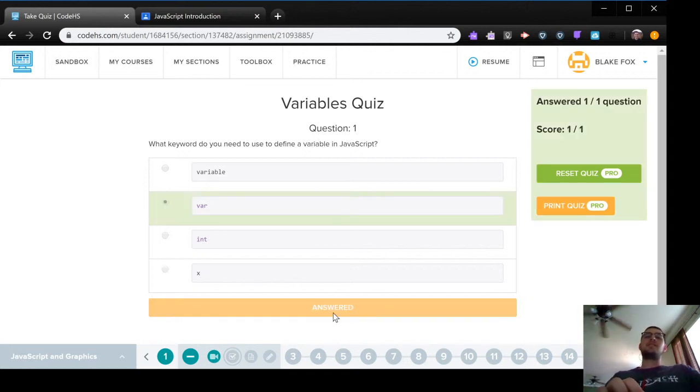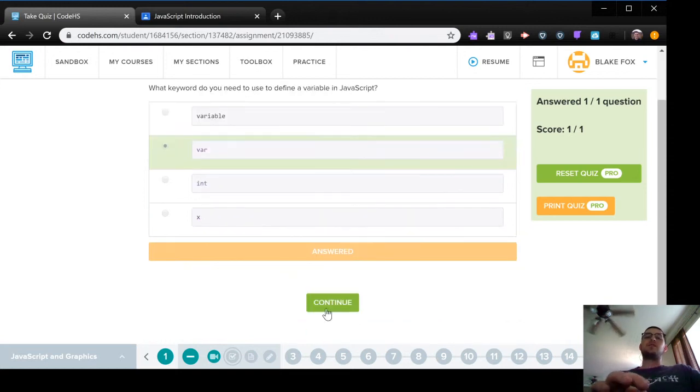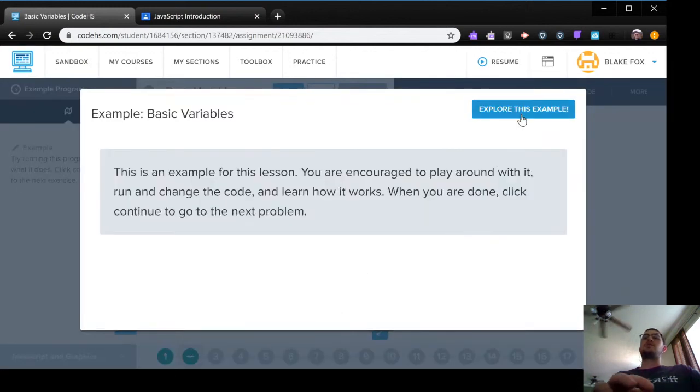I find it interesting that they use an abbreviation, var, for the variable keyword, but they use the entire word function for the function keyword.